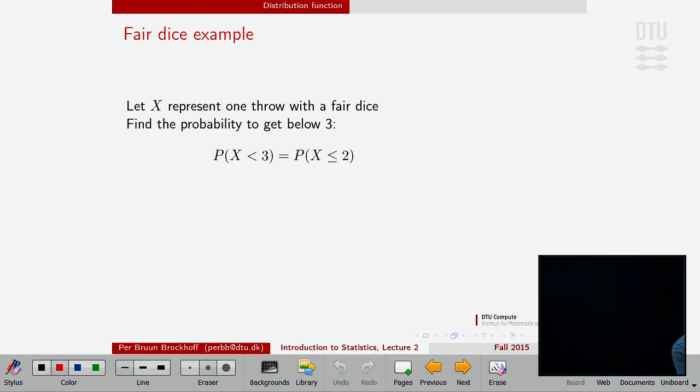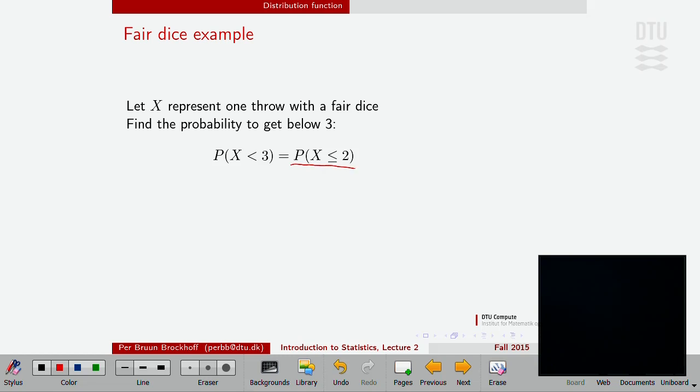But today we have to be strict on the equality signs, the less than or larger than signs, whether they are strict or not strict. Do we have the 3 or the 2 included or not, right? So when we say the probability of getting below 3, it corresponds to the probability of being less than or equal to 2, right?